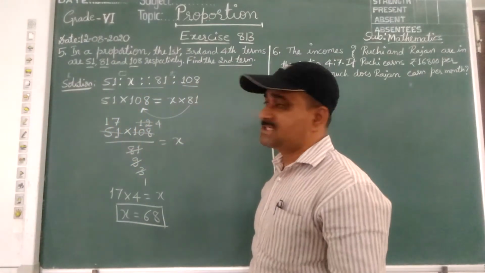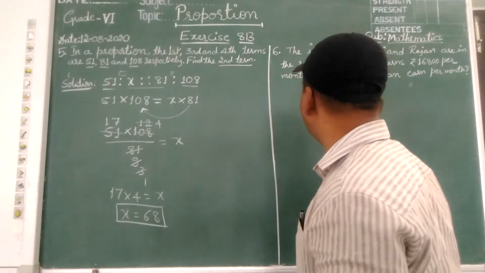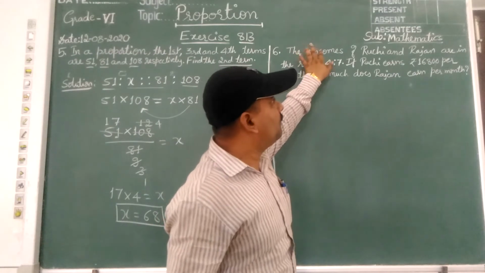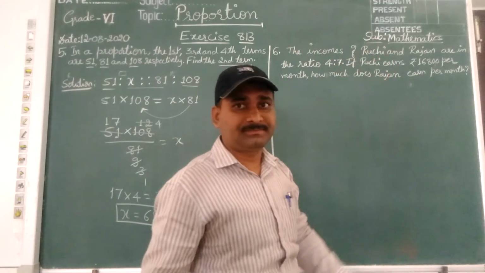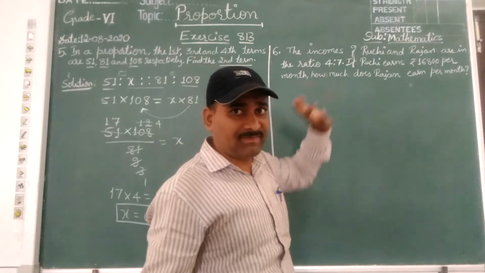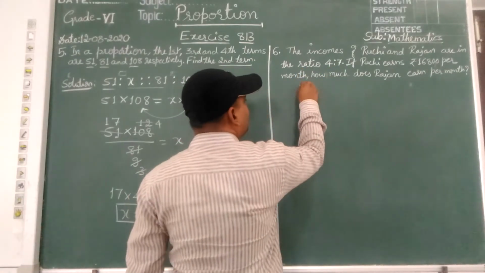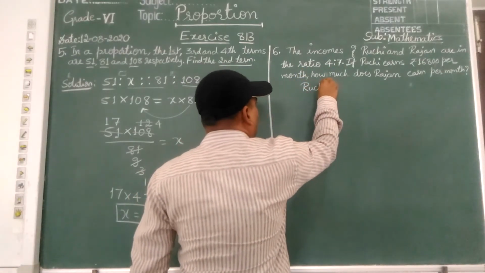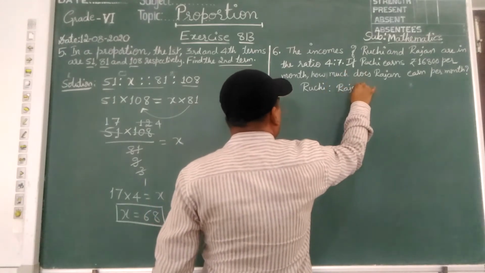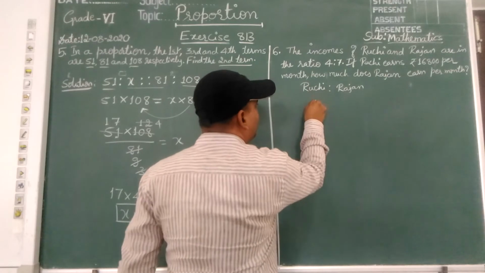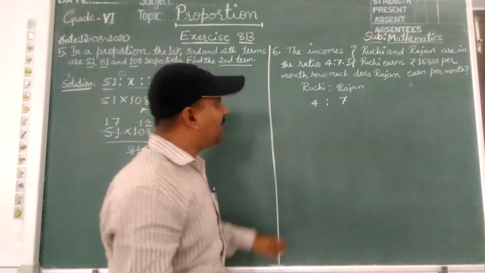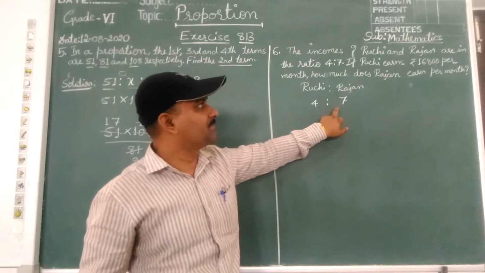Okay. Let us quickly move towards the sixth question, children. The incomes of Ruchi and Rajan are in the ratio 4:7. Means what, children, here? Ruchi and Rajan, their incomes are in the ratio 4:7.